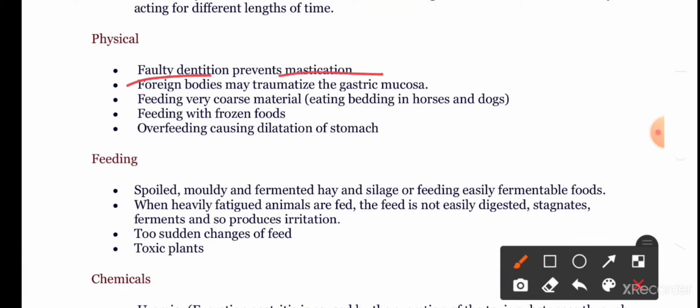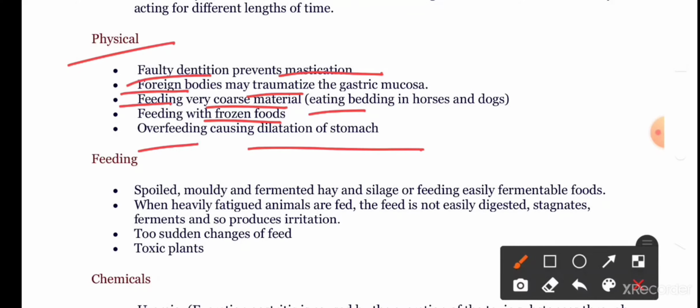Because of these agents, there may be gastritis. Due to physical agents: faulty dentition which prevents proper mastication, foreign bodies that may traumatize the gastric mucosa, feeding very coarse material, eating bedding material, feeding frozen foods, and overfeeding which causes dilation of the stomach. These are the physical etiological agents.